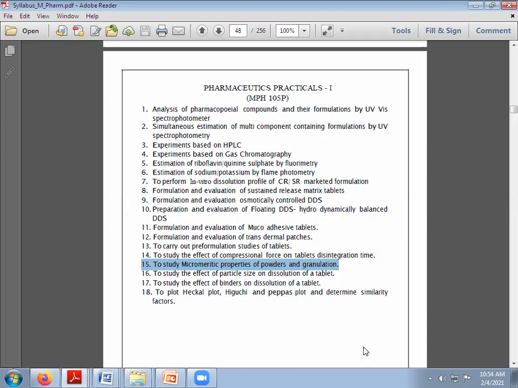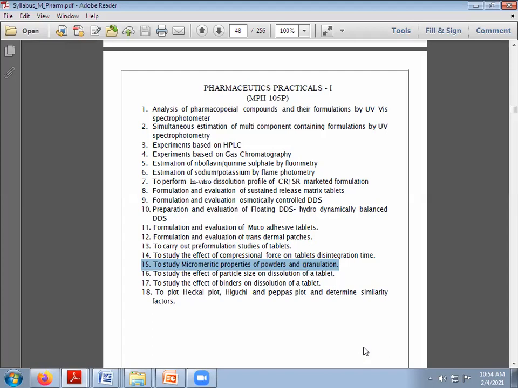When we talk about this micromeretic property, we have to keep in mind that the granules should be in the narrow range. If it is in the narrow range, what will happen? The problem, that is filling of the die cavity, can be overcome. So weight variation will be less, so it will help the tablet to pass the weight variation test.